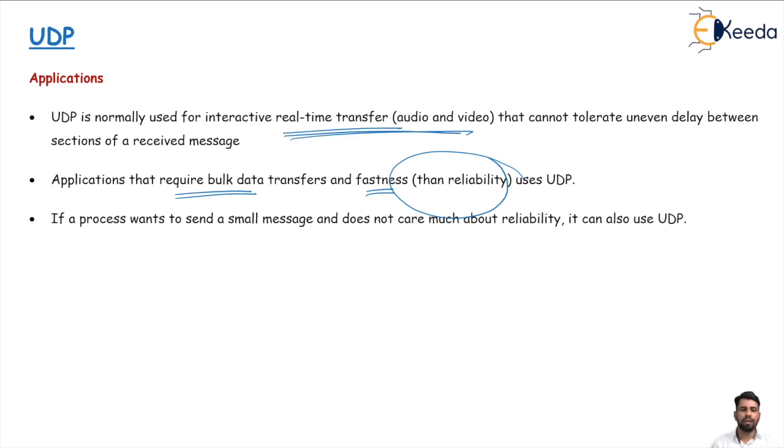So this is all about the UDP protocol, and we saw how UDP is different from the TCP protocol. So thank you.